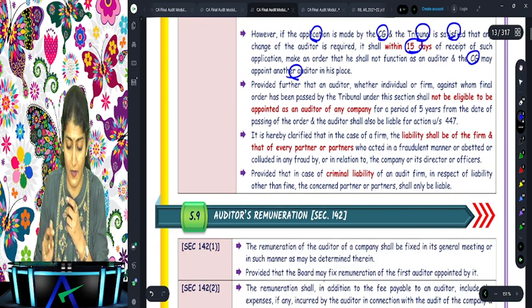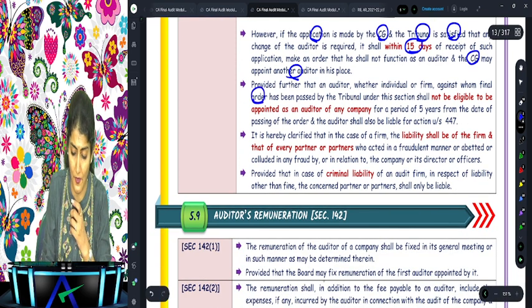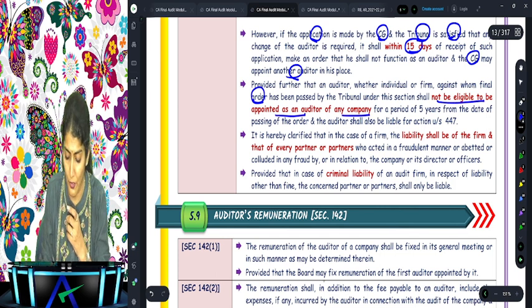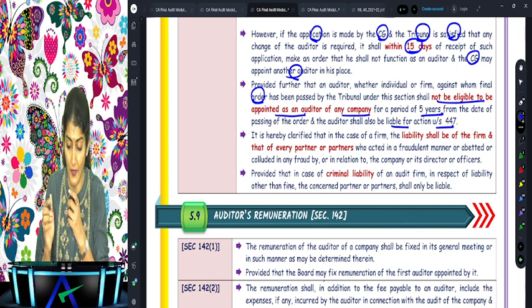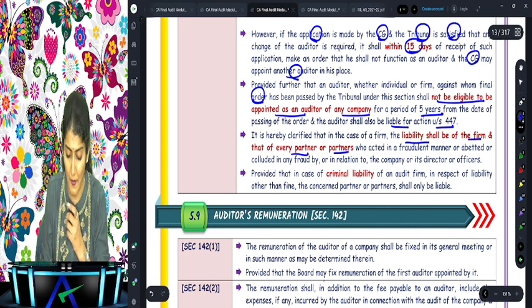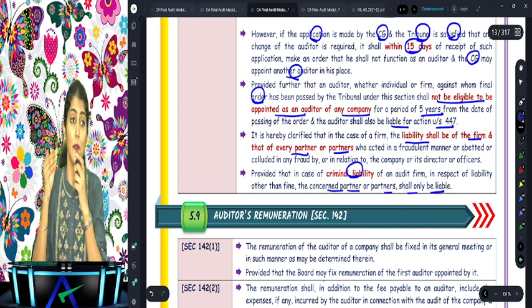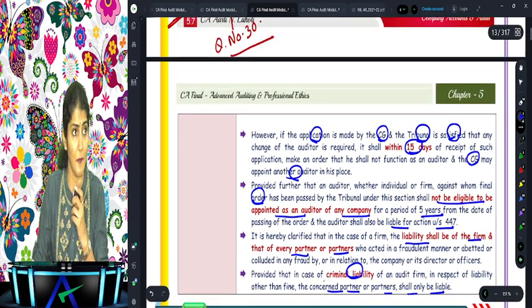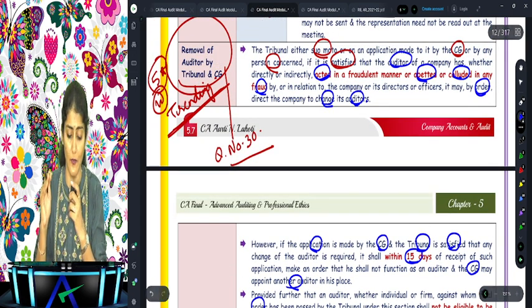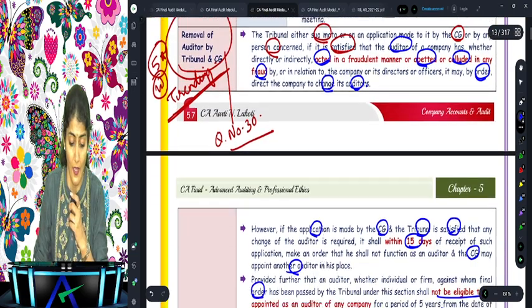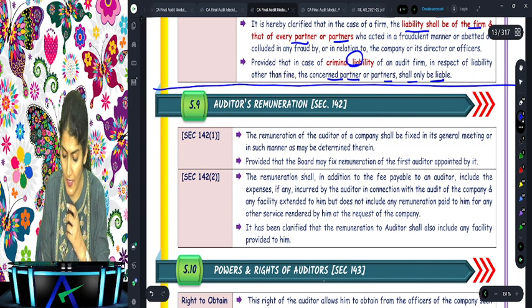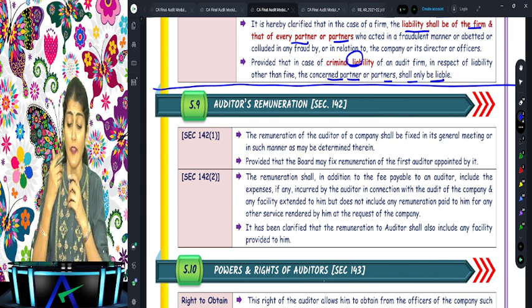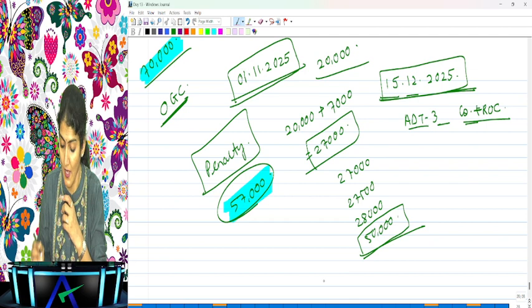Such an auditor against whom the final order has been passed by the tribunal will not be eligible to do audit of any company for a period of 5 years and shall be liable under section 447, and the liability will be of the firm and every partner of the firm. But for criminal liability, only the concerned partner or partners will be liable. Are you understanding that? Removal of auditor by tribunal or CG. So that completes our discussion of section 140, which is regarding the removal of the company auditor. Are you all with me?